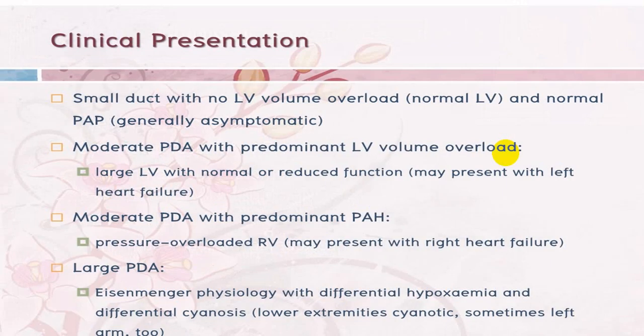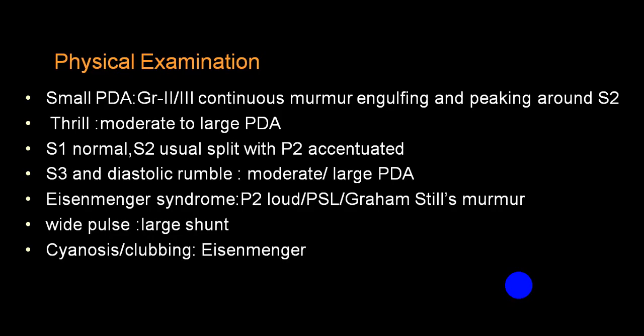So whatever we have explained, small ducts are usually asymptomatic. The moderate variety will start presenting in the form of left heart failure, and in the severe variety you can have Eisenmenger syndrome with differential cyanosis, particularly in the lower extremity and sometimes in the left upper arm if it is a pre-subclavian patent duct.